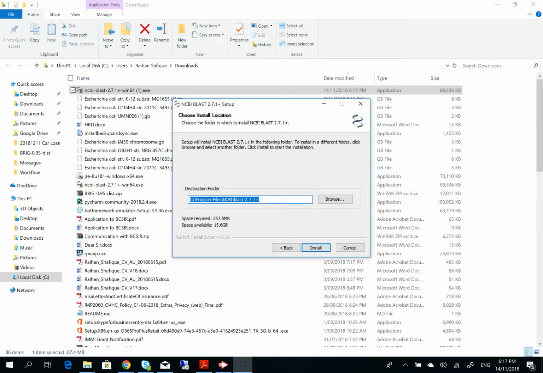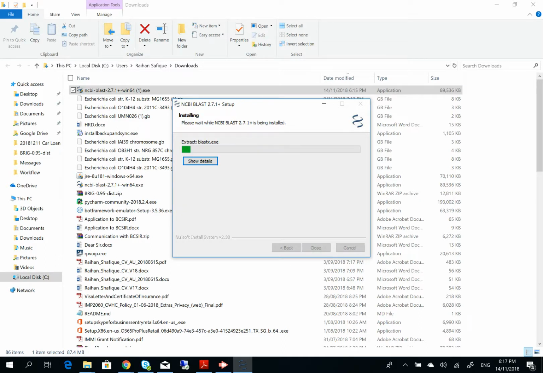I'm not going to change anything here, but I remember this location, so it's better to copy this location because later on we have to go inside Brig and tell where the Blast has been installed. So we better copy it from here and then click install and wait for it to get installed.